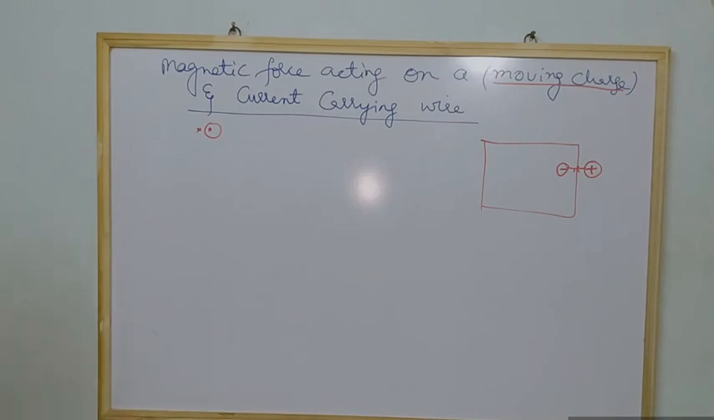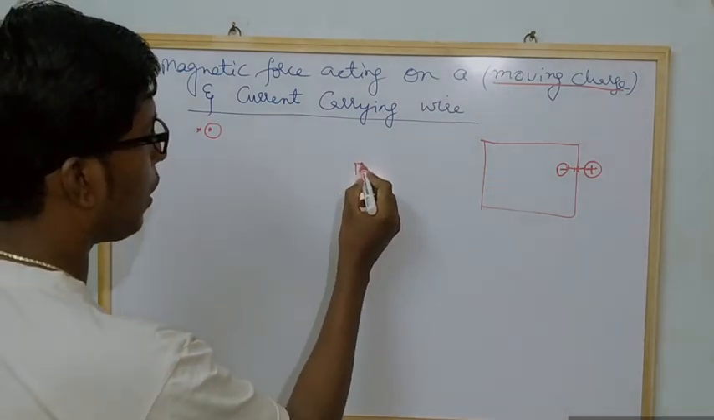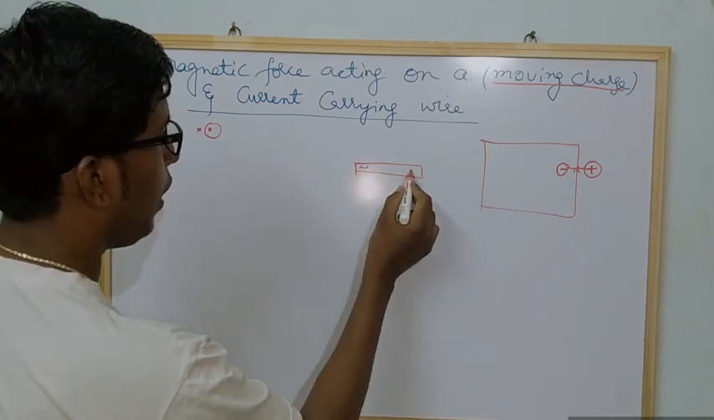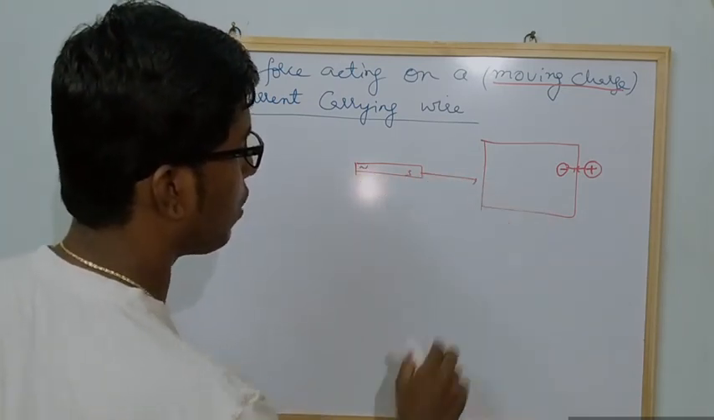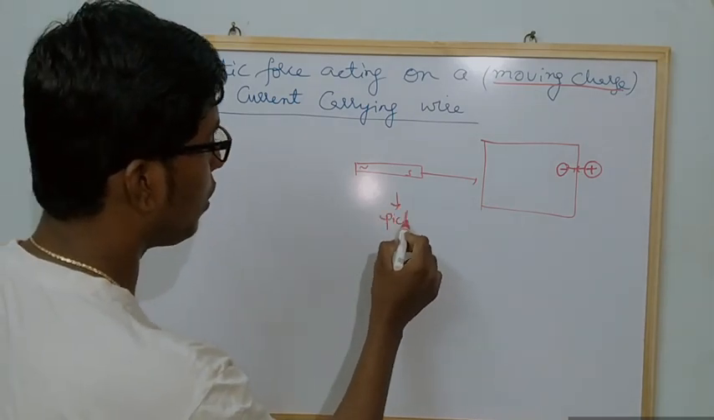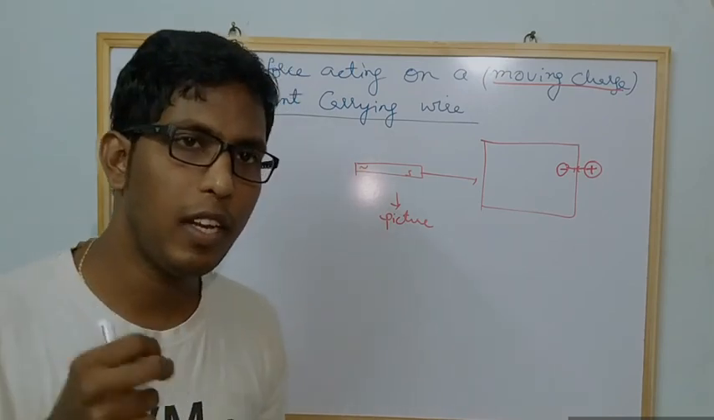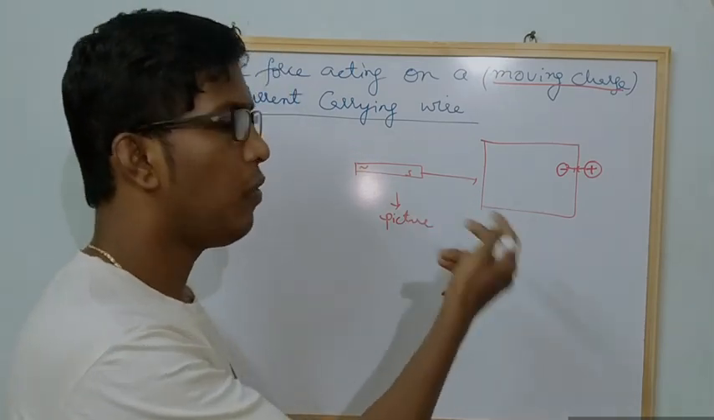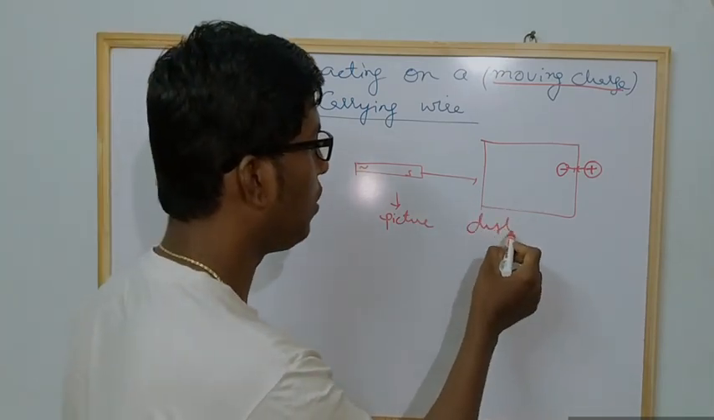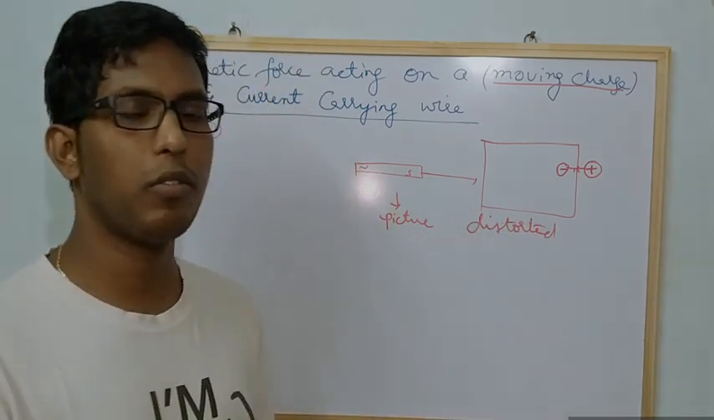Suppose you take a bar magnet and place it near the screen. What will you observe? You will observe that the picture gets distorted. Distorted means nothing but disturbed. You will not be able to see a clear, neat picture. The picture will be distorted and disturbed. You cannot see the clear picture.